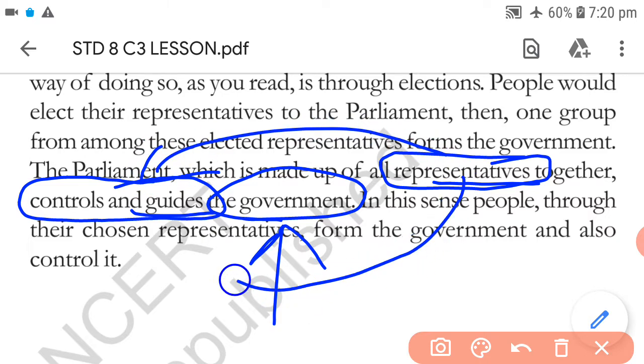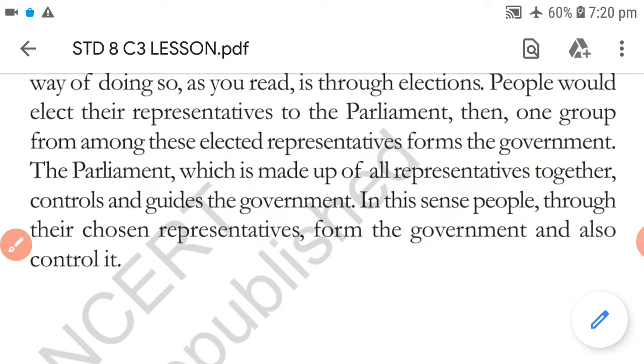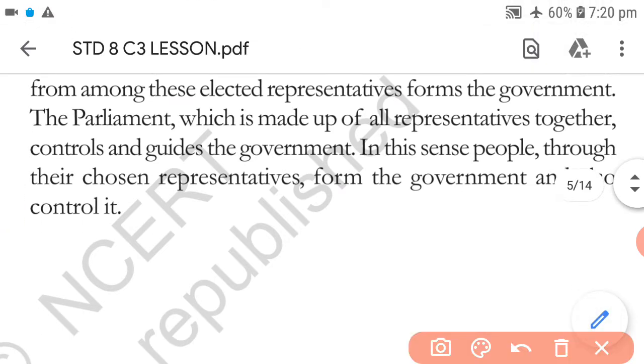Means an individual always gives authority to these representatives to function, to take decisions on his behalf. So these representatives will be working on behalf of the people of the country. In this sense, people through their chosen representatives form the government.